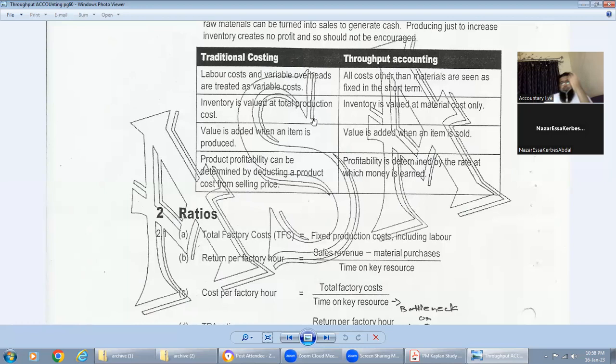Yes, because you remember that we calculated contribution, which equals selling price minus variable cost. In traditional costing, inventory includes material, labor as well, and production cost. In throughput we are just ignoring the labor cost. So inventory only takes the material. Yes, only. Okay, that's good. I got it now.